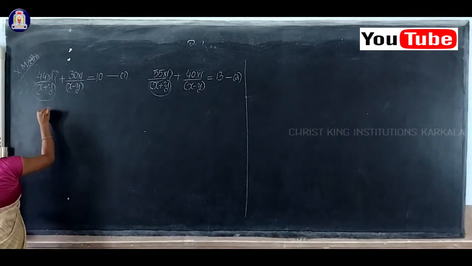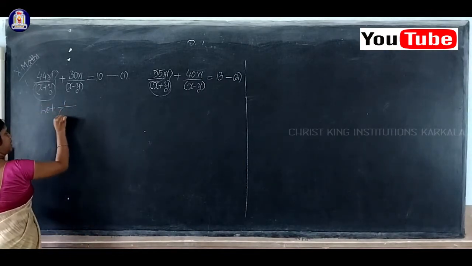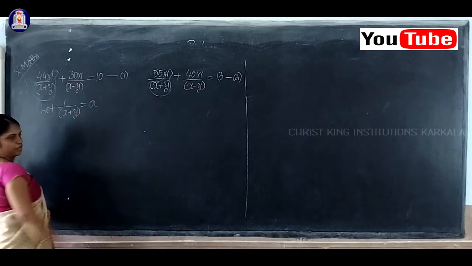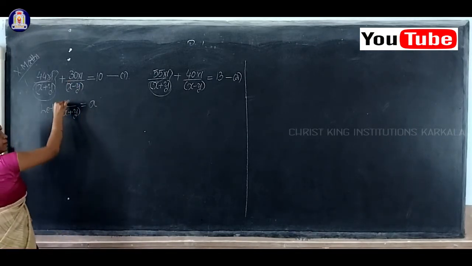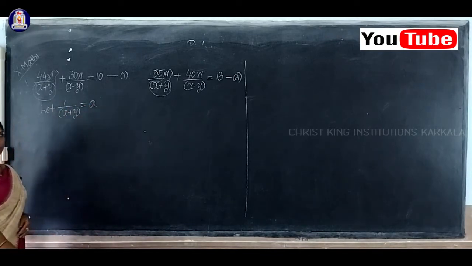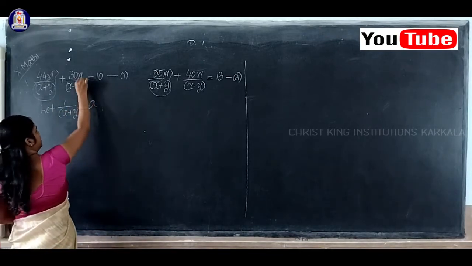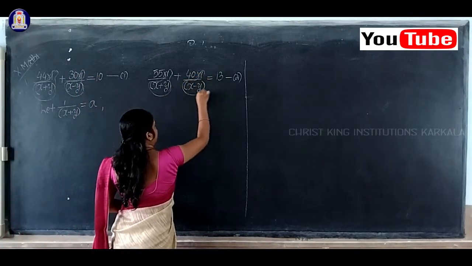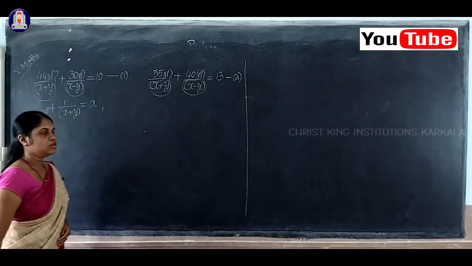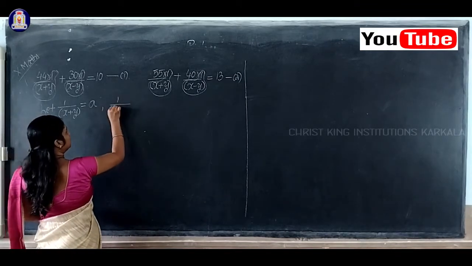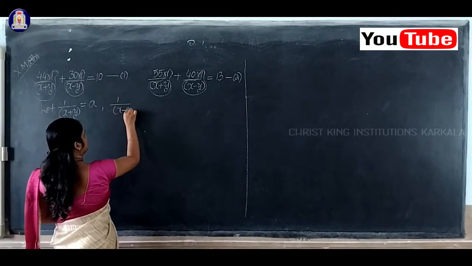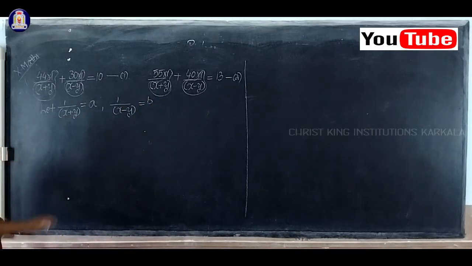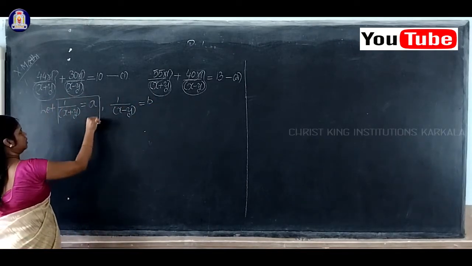So I'll let 1 by x plus y be equal to a. In the same way, 1 by x minus y is common, so I'll consider 1 by x minus y as equal to b. First we have to consider these two things.